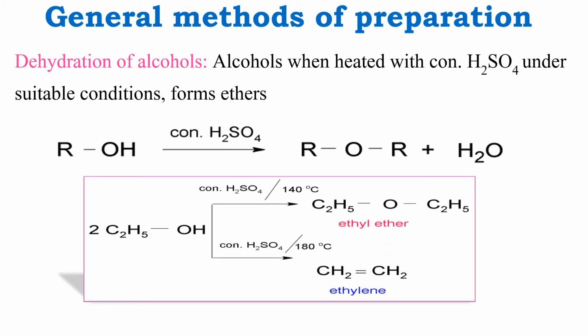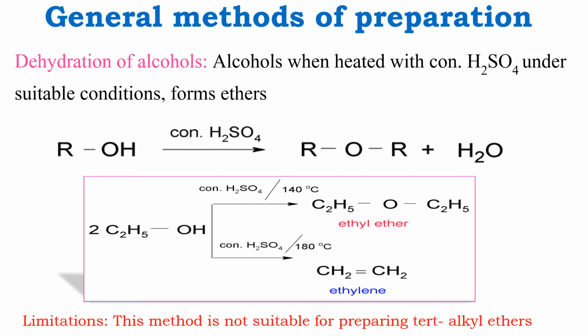Here is another example: 2C2H5OH, that is ethanol, when treated with concentrated sulfuric acid at 140 degrees Celsius, gives ethyl ether. And if it is treated with concentrated sulfuric acid at a very high temperature, that is 180 degrees Celsius, it gives ethylene. This method of preparation is not suitable for preparing tertiary alkyl ethers. It is used for the preparation of simple ethers. This is one of the limitations of this preparation.